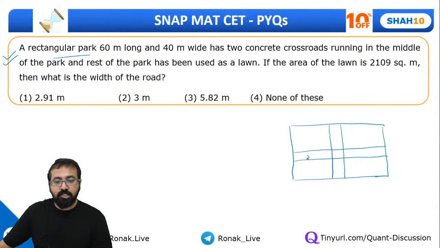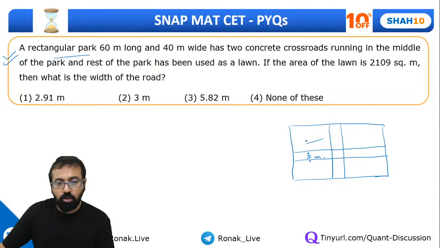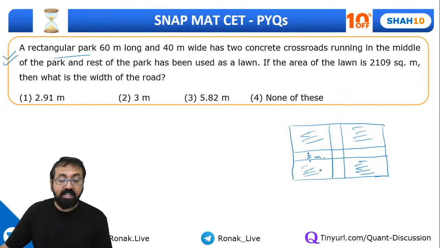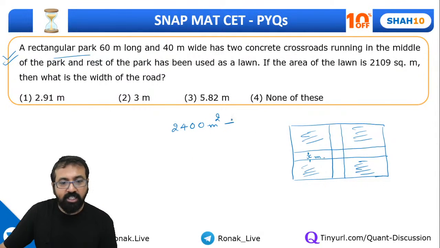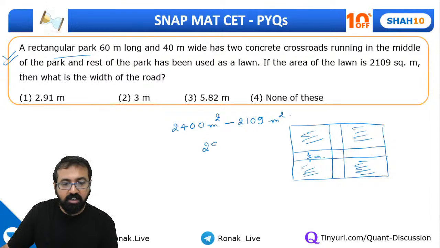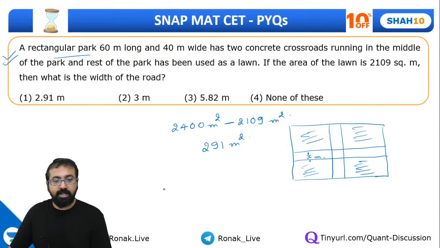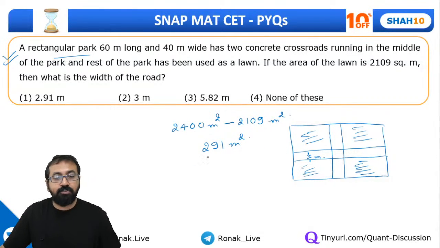Okay, let's assume they are X meter wide. If the area of the lawn is 2109 square meter, so what is the area of lawn? So all these are lawn, and that area is given as 2109. So can I say total area is 2400 meter square minus this lawn area, which is 2109 meter square, right? So we are left with what? 291 meter square. Correct. So this is the area of this road.